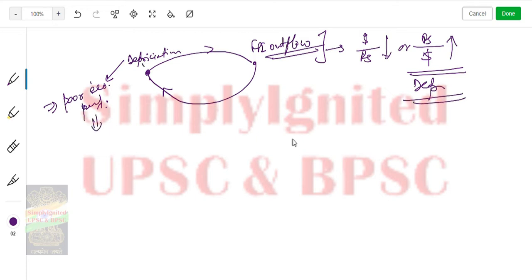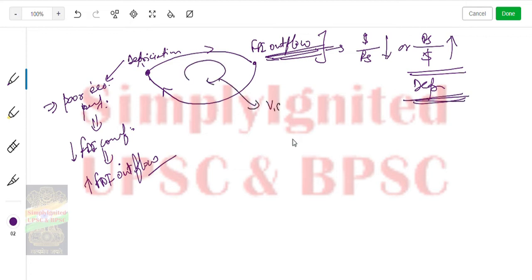This leads to reduced FDI confidence. This leads to increased FDI outflow. So it is happening like this. You understand now? So FDI outflow increased, and this again leads to depreciation. So this cycle goes on. This is a vicious cycle. This may lead to stagflation, etc. Okay, fine. So this point you have understood.